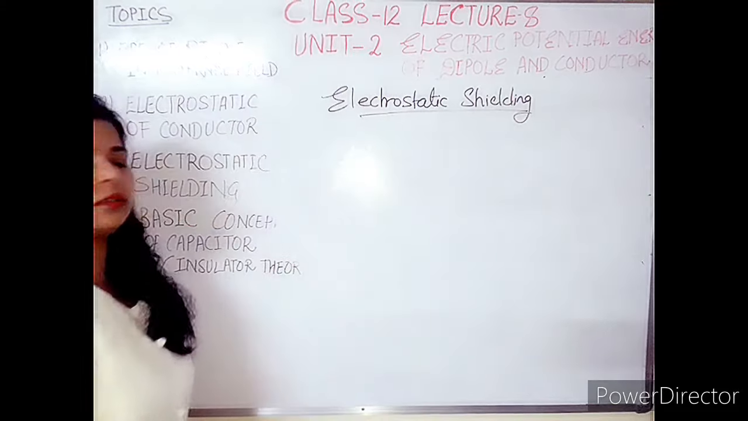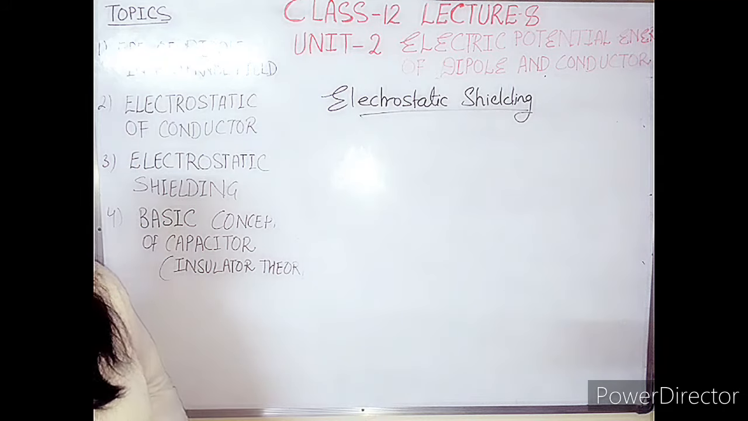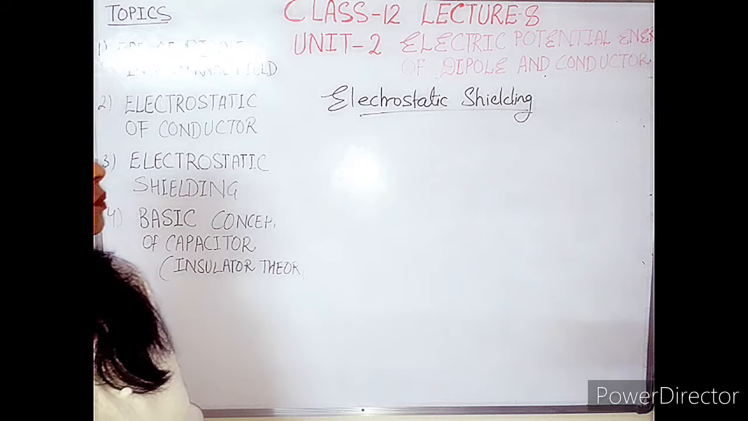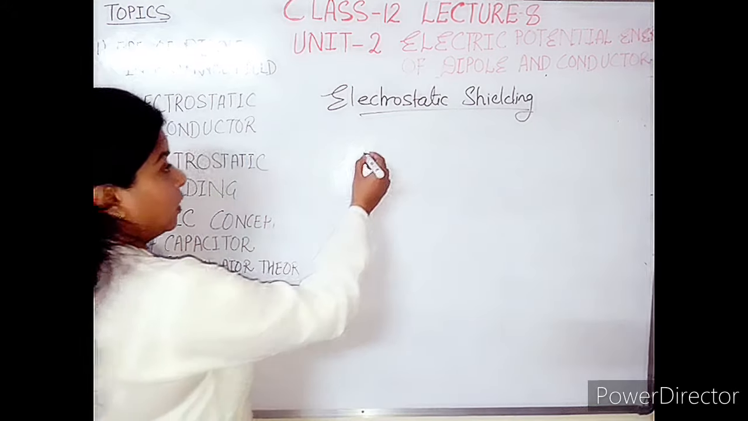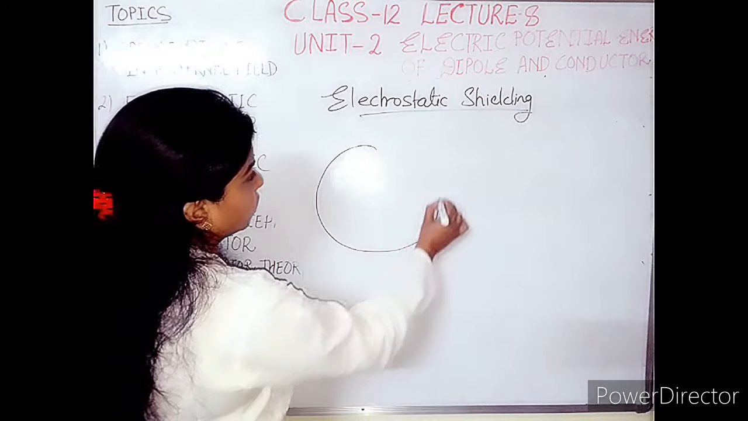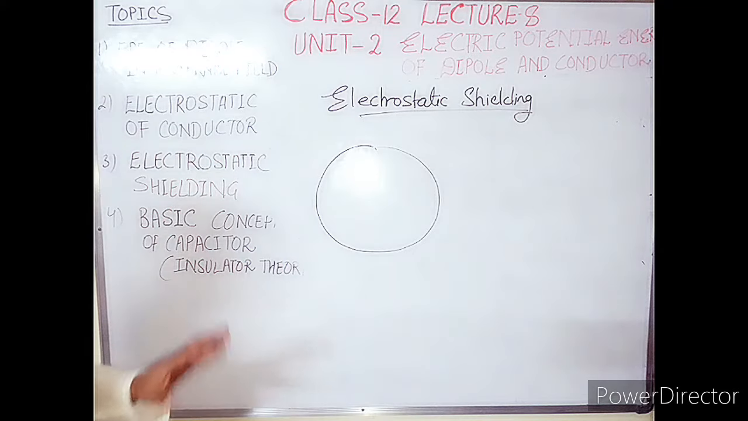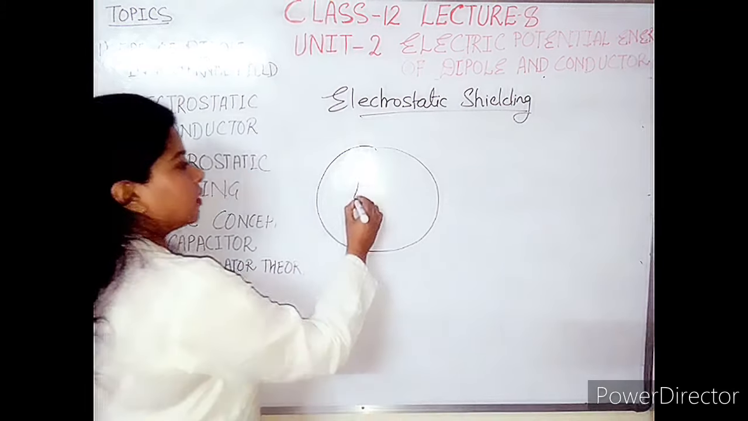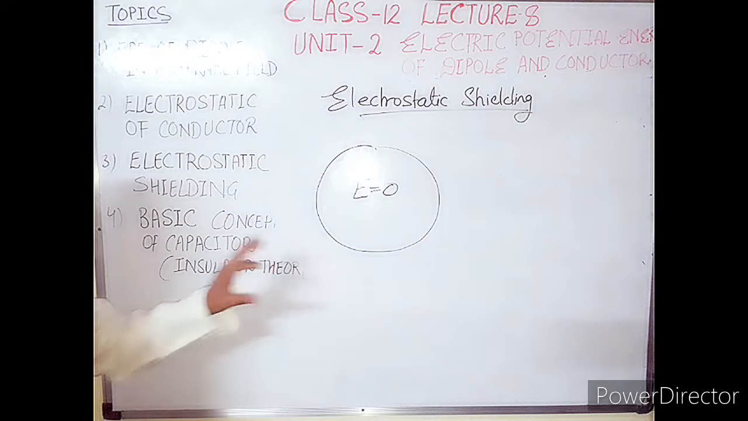Shielding means to cover up, to cover a body to protect it. That is related to shielding, the basic term, practical terminology. Here, electrostatic shielding is related to the case of conductors only. We know that if we take a spherical conductor or any closed conductor, then inside that conductor the electric field should be equal to 0. This is the basic case.